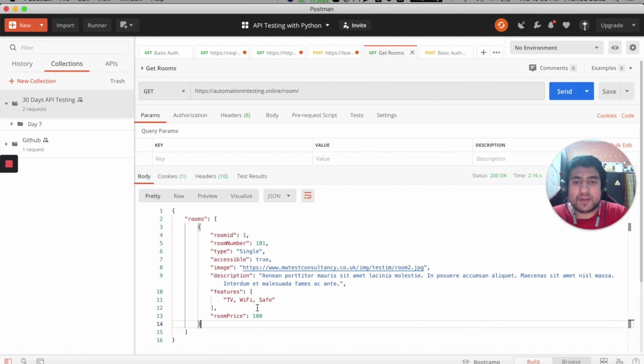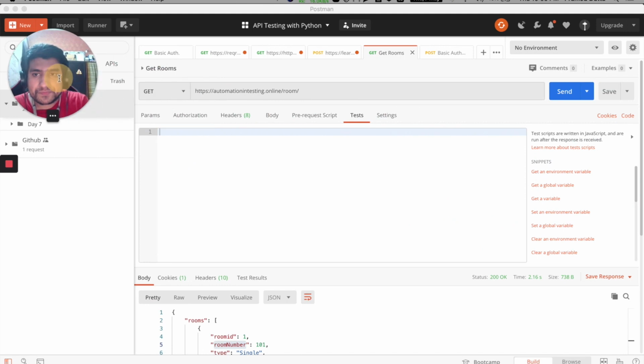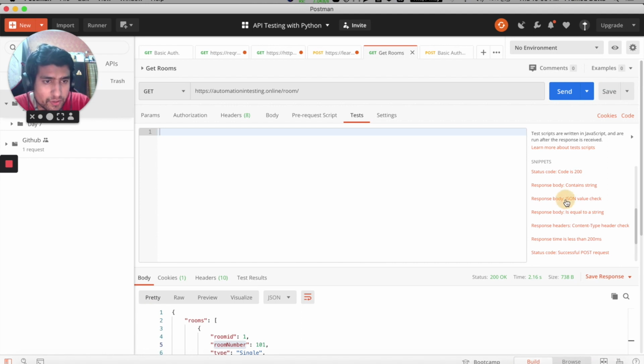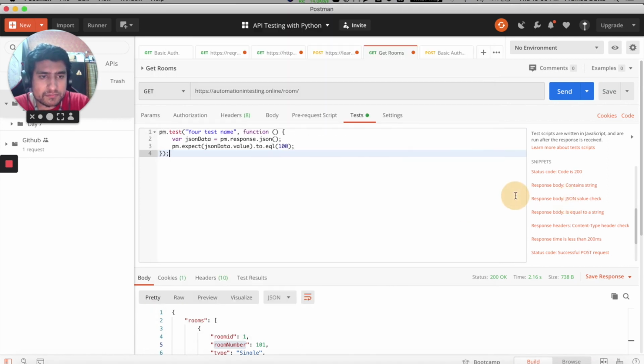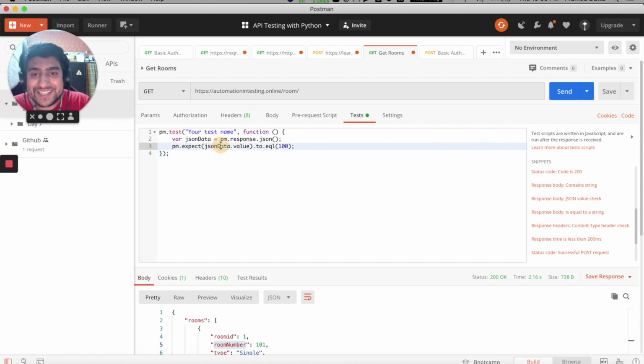Suppose I want to check that the room number is 101. What you can do is go to the Test tab, and here there is a snippet, response JSON value check, right? When you click on it, this code will be automatically generated. It's a test case, an API testing test case. We want to test it out, right? So the JSON data will give you this data, right?